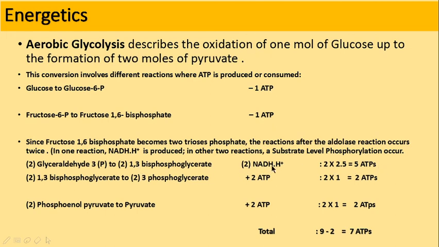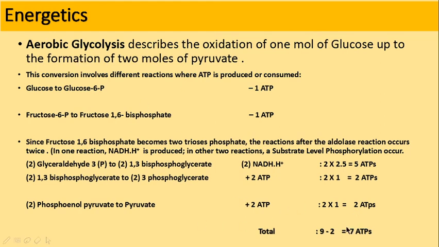That is, this NADH plus H plus will not enter the electron transport chain to produce these 5 ATPs. So this step will be missed in anaerobic glycolysis, and you will generate only 4 ATPs. 2 ATPs are utilized in the preparatory stage, so you subtract: 4 minus 2, 2 ATPs will be generated during anaerobic glycolysis. That is the energetics for anaerobic glycolysis.